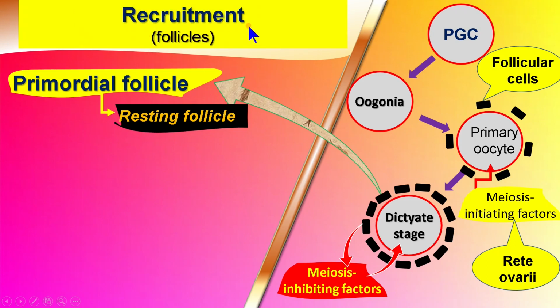Now, let us see the three important points of follicular genesis. The first point is the recruitment of the ovarian follicle.